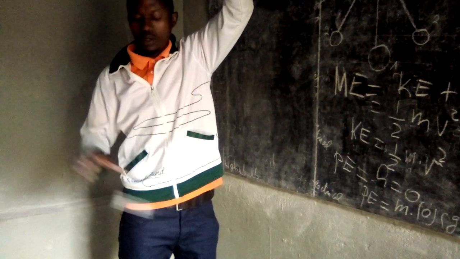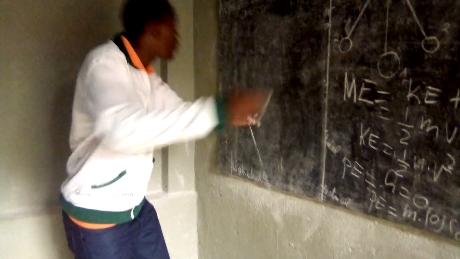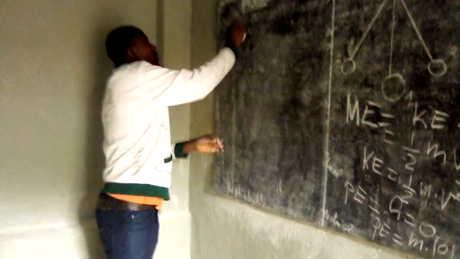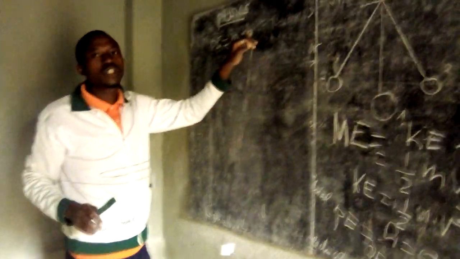When the bob is in this position, the potential energy equals mgh, because this h is the position of the bob.